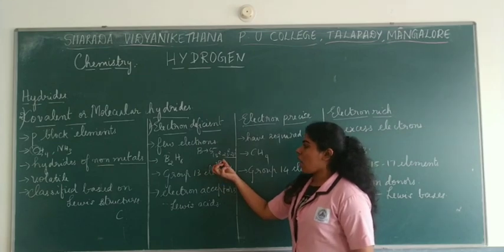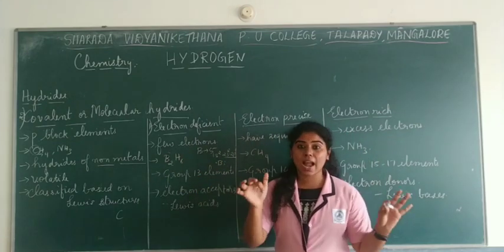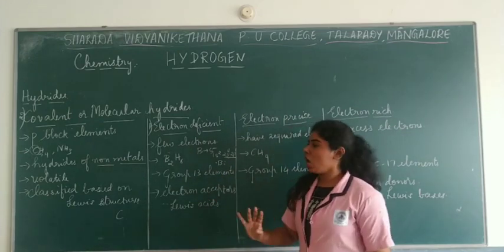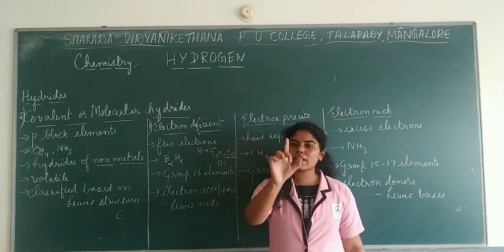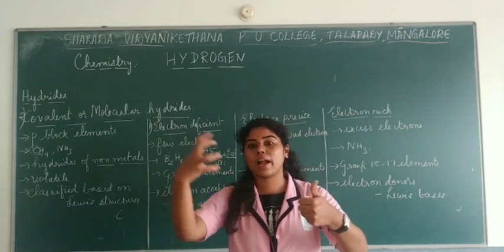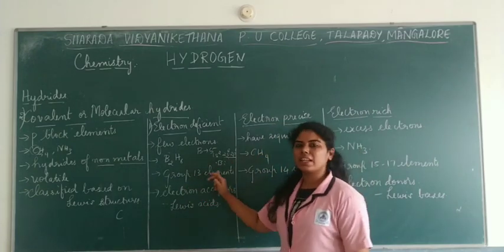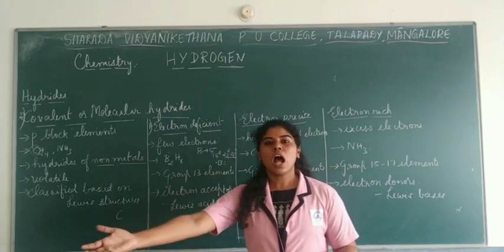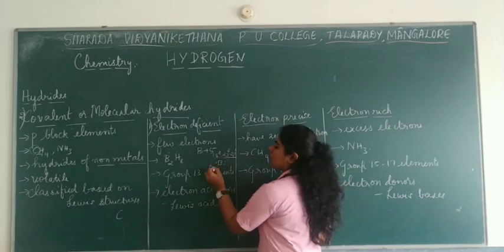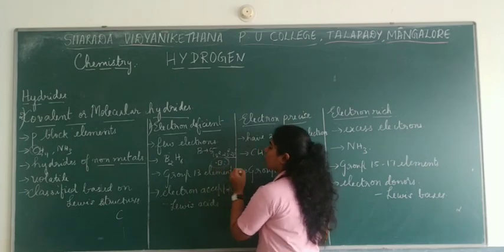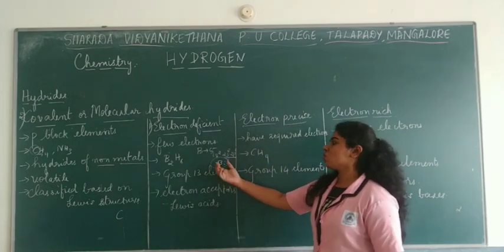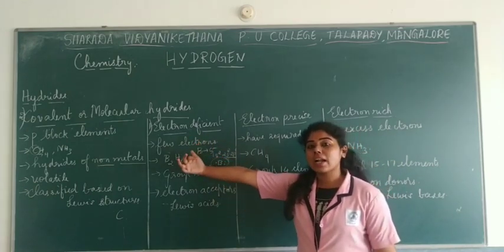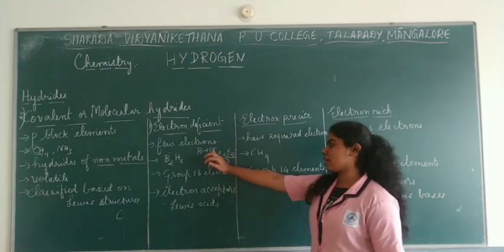Now, how many hydrogens are present over here? 6 hydrogen atoms are present. But boron has only 3 electrons. Each hydrogen has one single electron each. So, there are 6 electrons coming from hydrogen, and boron has only 3 electrons, which makes boron less in the number of electrons when you compare it to the hydrogen atoms. That is why we say they are electron deficient, so that they can get bonded to 6 hydrogen atoms. They have only a few electrons when compared to the atoms which are getting bonded to this particular boron, that is hydrogen.